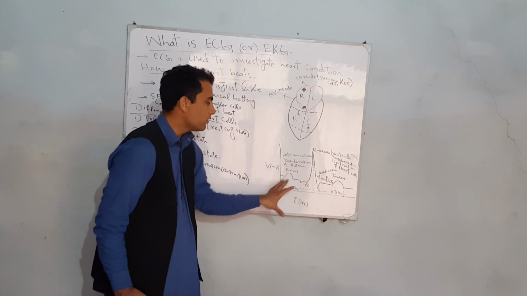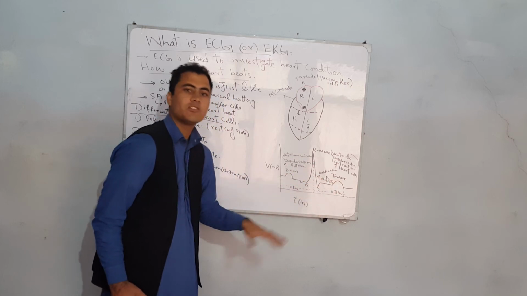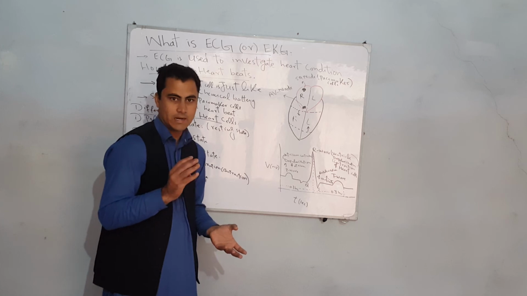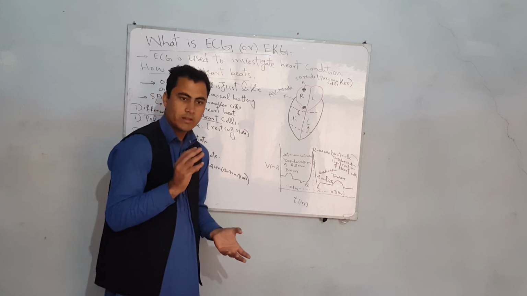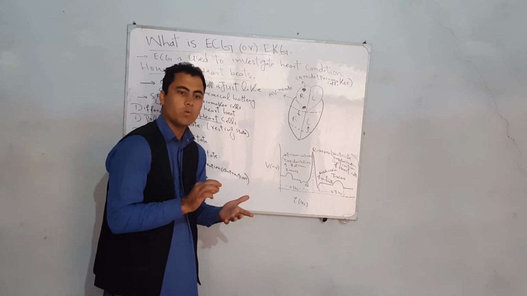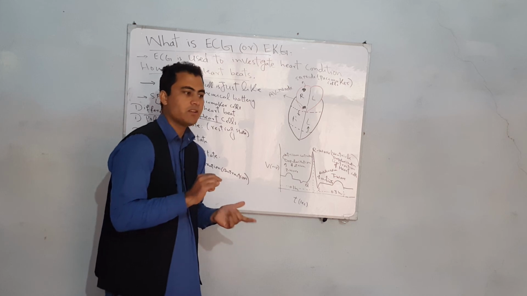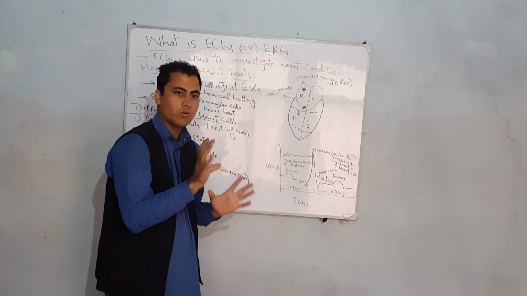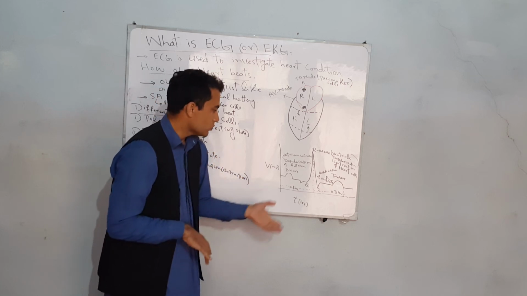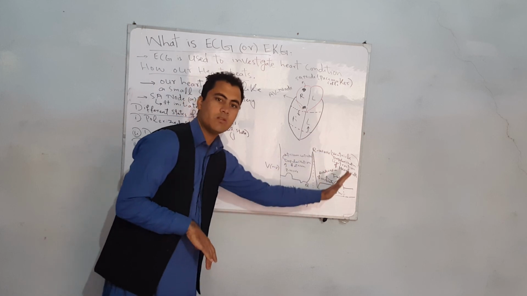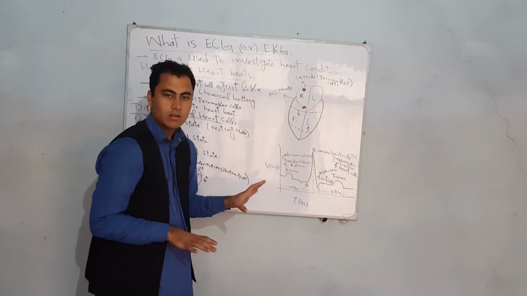So roundabout the whole cycle takes 0.8 second, and we know that in 1 minute there are 60 seconds, and in 1 minute there are almost roundabout 72 beats per minute. So 60 divided by 72 is equal to 0.8 second. It means that one round cycle or one beat takes almost roundabout 0.8 second. So this is basically the voltage versus time graph, which is also called the sinus rhythm of the heart cell.